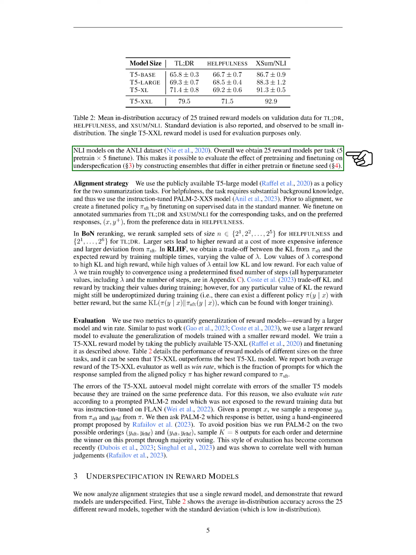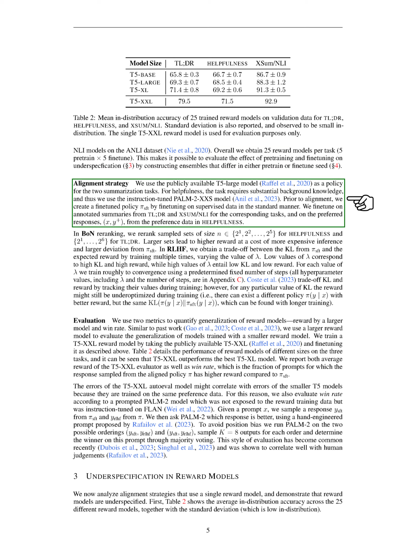Section: Alignment Strategy. We've developed a strategy to align our models. We use the widely accessible T5 large model for 2 summarization tasks. For tasks that require a lot of background knowledge, like helpfulness, we use the PaLM 2 XXS model that has been fine-tuned with instructions. Before aligning, we create a fine-tuned policy by training it on supervised data in the usual way. We train it on annotated summaries from TLDR and XSUM, NLI for the corresponding tasks, and on the preferred responses from the preference data in helpfulness.